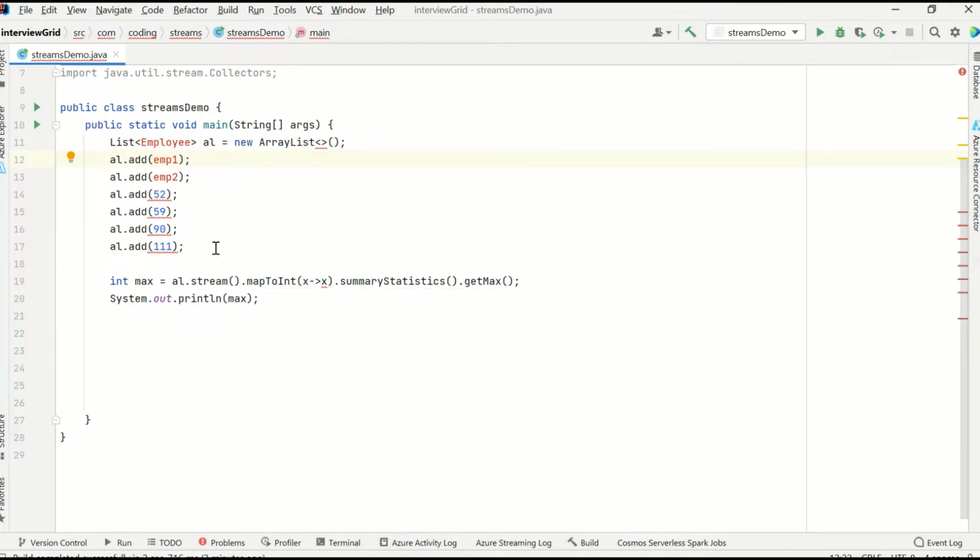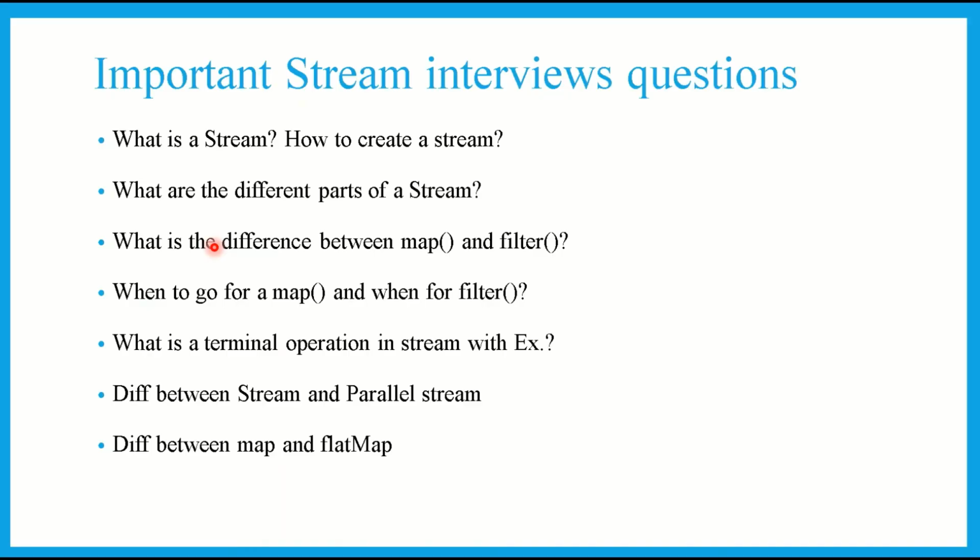What will flat map do? It will flatten, it will open the whole list and help us operate on that inner thing, a list within the list, right? It will help us operate on that. So that is what flat map is. I'll give further examples of all this in my further coding videos. But from an interview point of view on streams in Java, this is it, and this is very important.